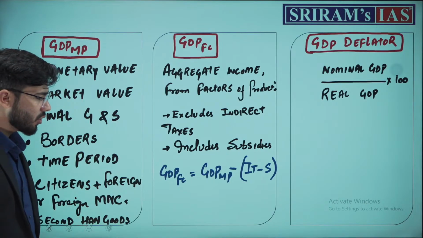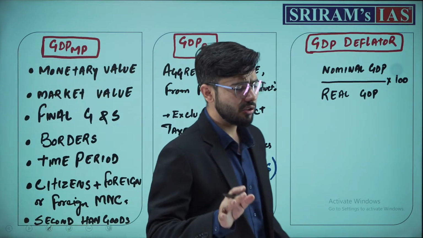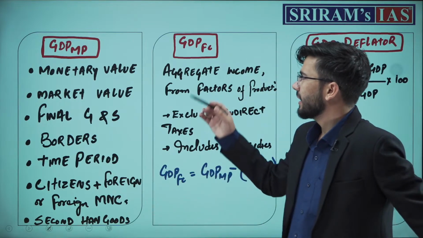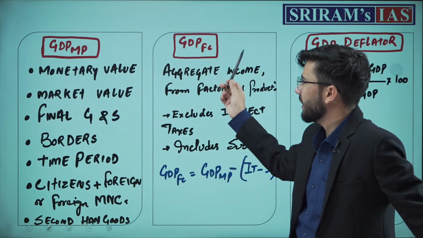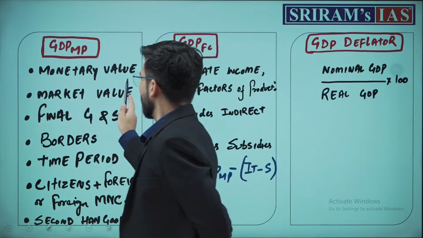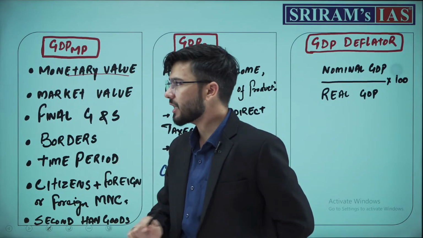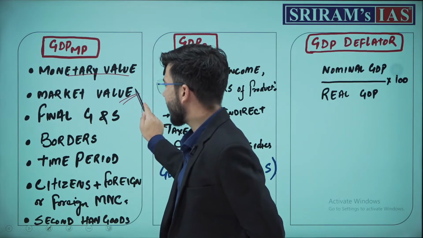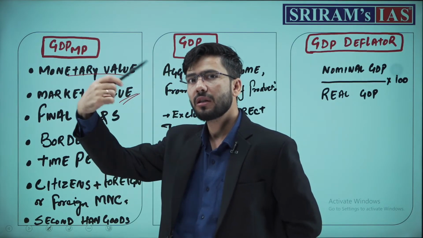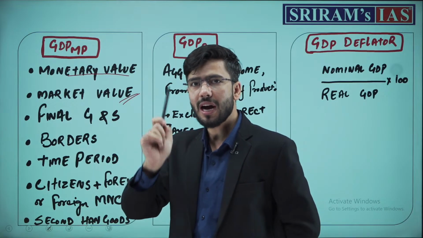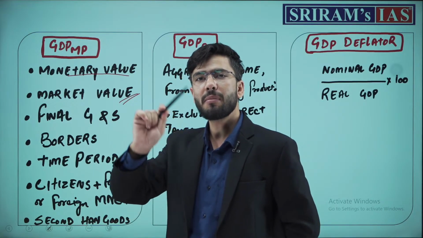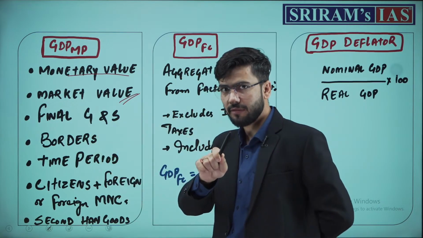Now one more thing with which all the other concepts will be cleared, that is GDP at market price and GDP at factor cost. GDP at market price is the monetary value. We already discussed what is monetary value or the market value, that is the market price. Currently also our GDP figures are based on the market price post 2015.